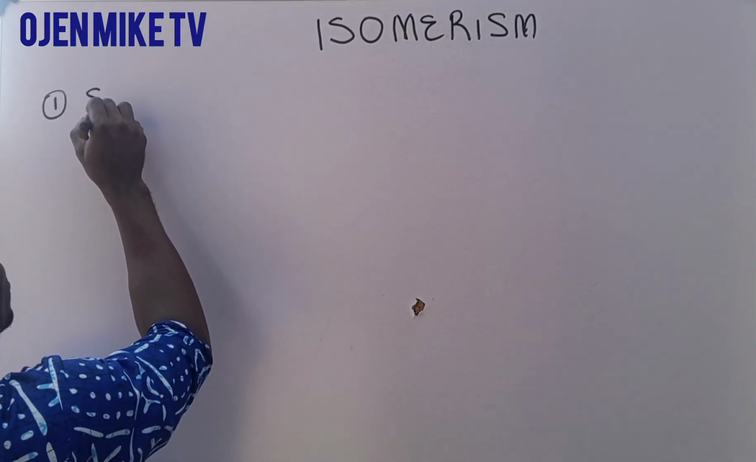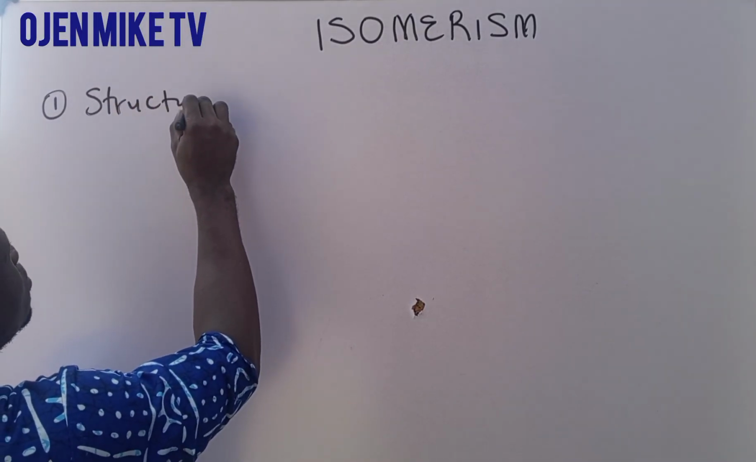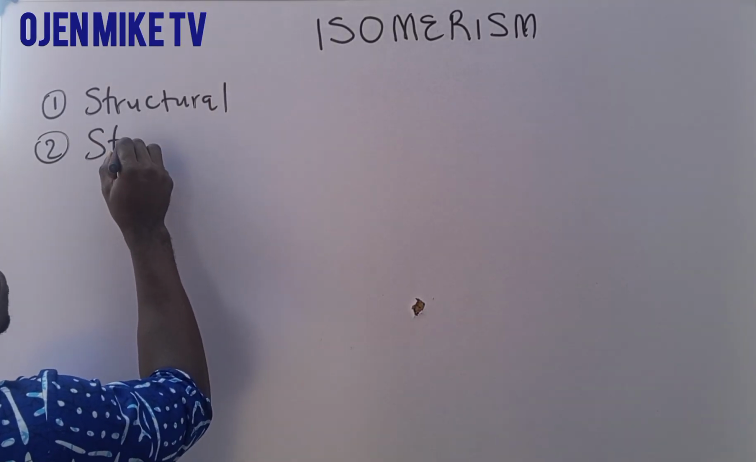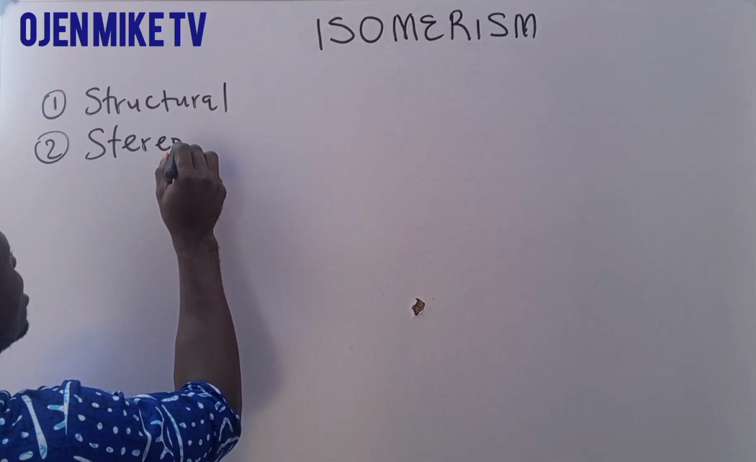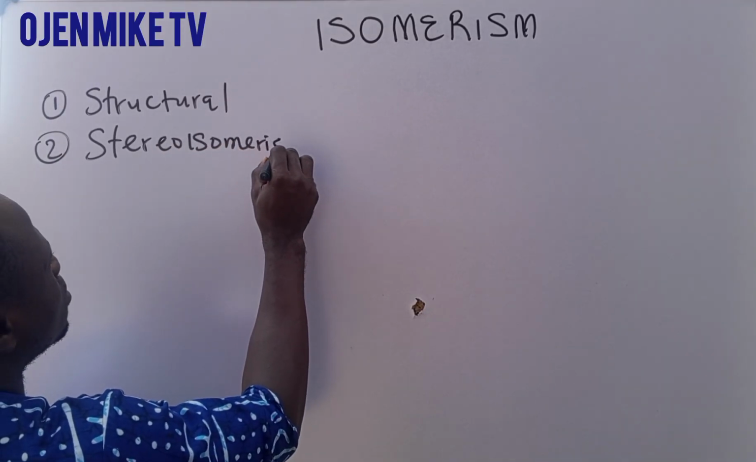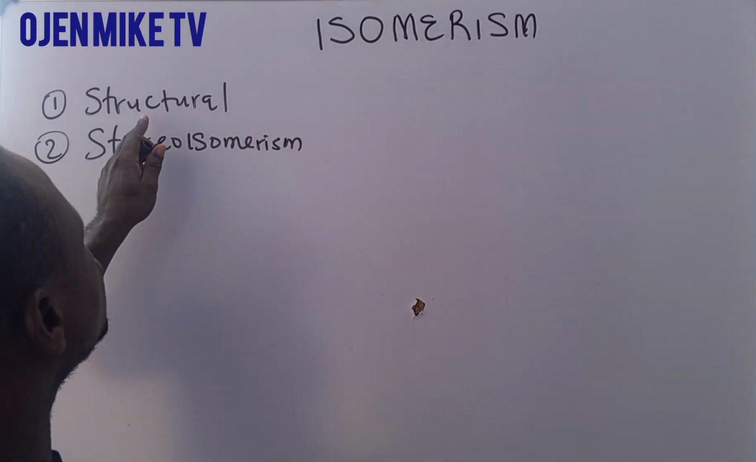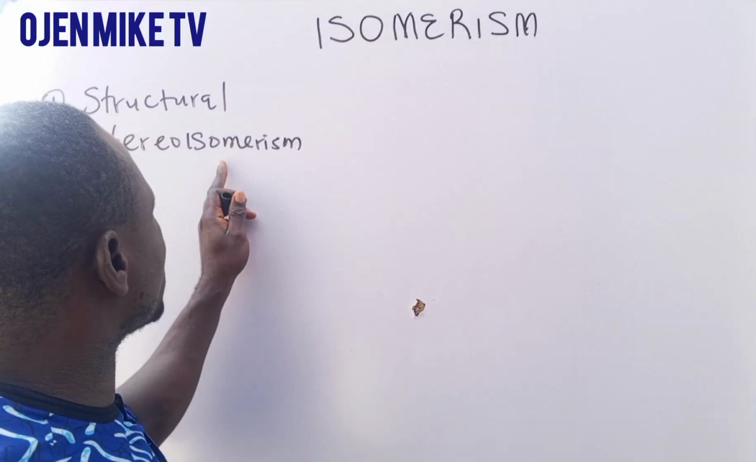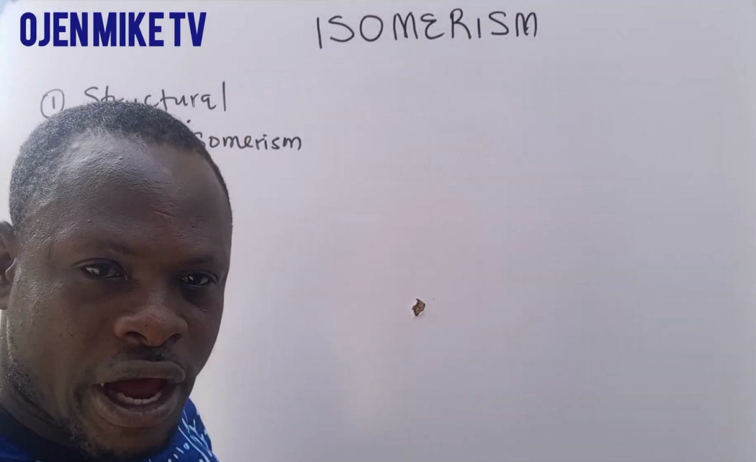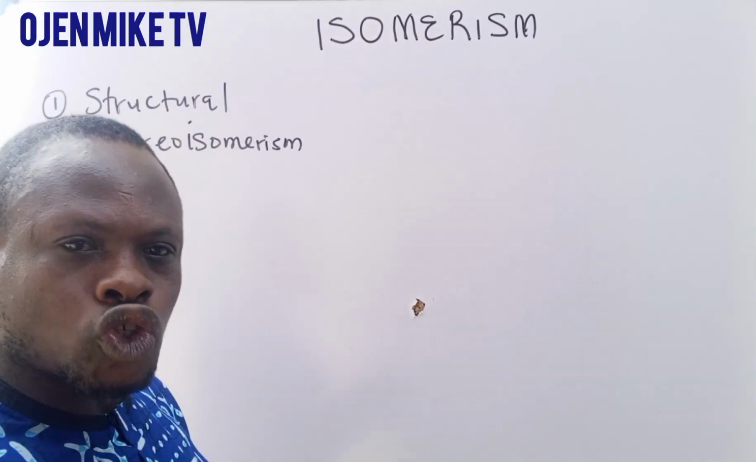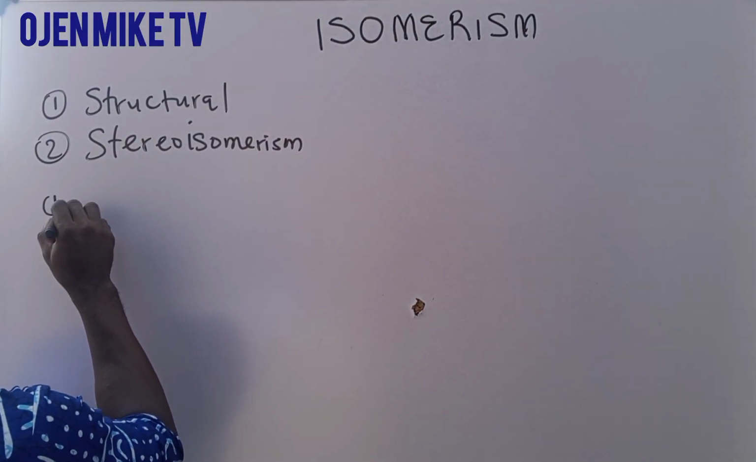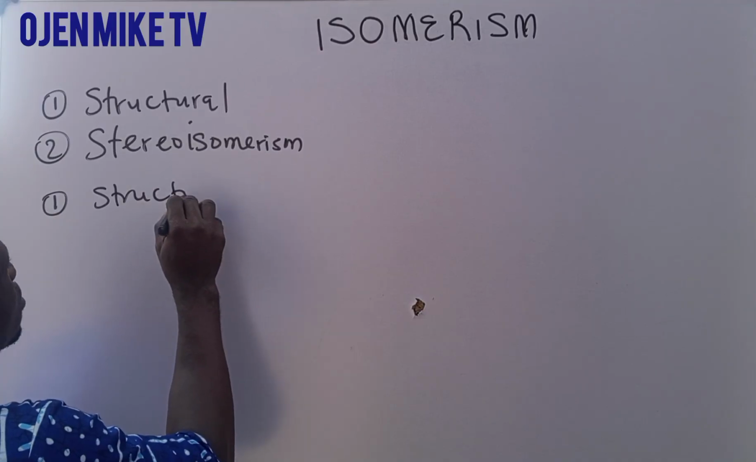We have what we call structural isomerism, and we have stereo isomerism. Now under structural isomerism, we have different types of structural isomerism.